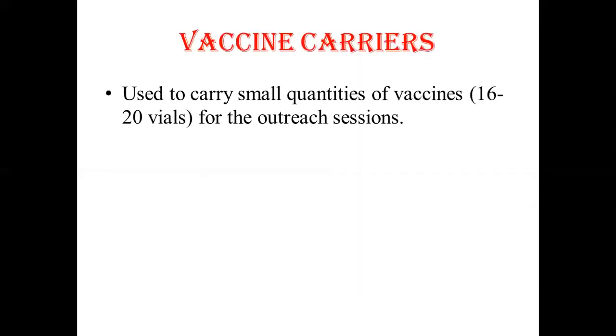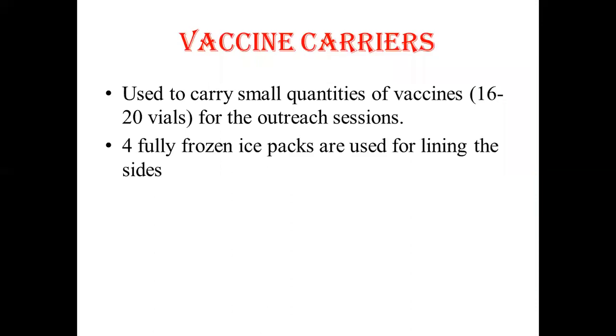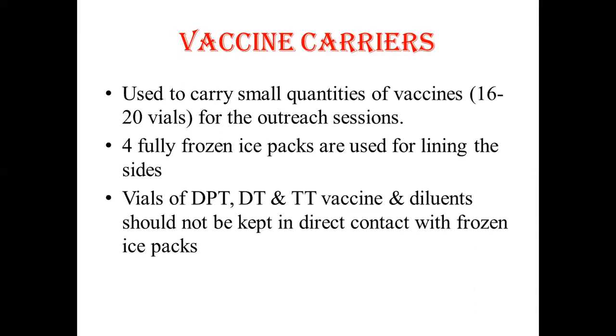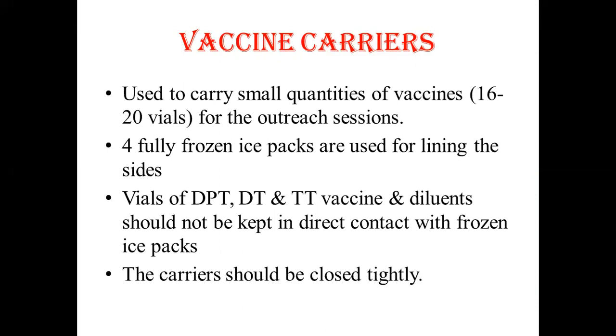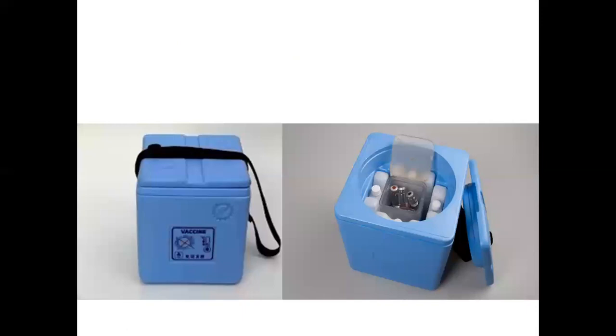Then there are vaccine carriers which are used to carry small quantities of vaccines, like 16 to 20 vials, for outreach sessions. 4 fully frozen ice packs are used for lining the sides. Again, vials of DPT, DT, and TT and diluents should not be kept in direct contact with the frozen ice packs. The lid should be tightly closed. So this is the vaccine carrier which most of you must have seen.